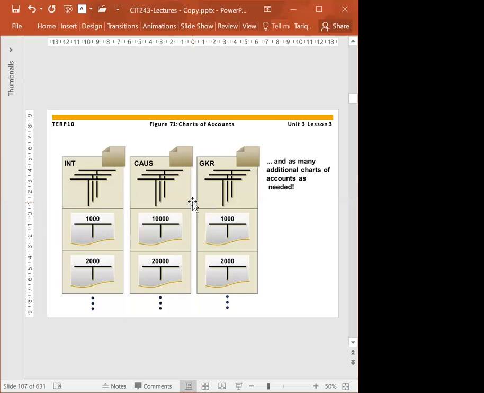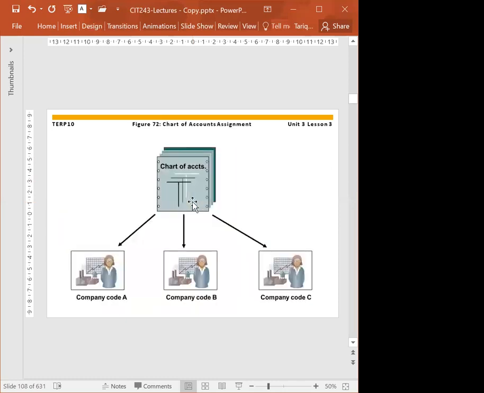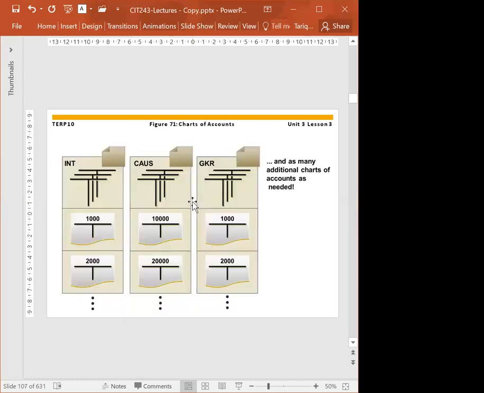So basically, the chart of account is a basic thing that helps in creating the GL. And by the way, the chart of account has account number, the account name, and the type of account.